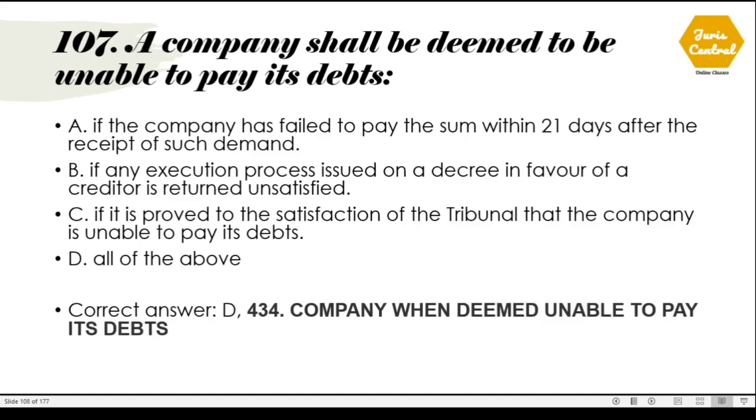107. A company shall be deemed to be unable to pay its debts... So when shall it be deemed that the company is unable to pay its debts? The correct option is option D, when all these conditions are satisfied. Like if the company has failed to pay the sum within 21 days after the receipt of such demand, if any execution process issued on a decree in favor of a creditor is returned unsatisfied, or if it is proved to the satisfaction of the tribunal that the company is unable to pay its debts. This is given under Section 434, company when deemed unable to pay its debts.